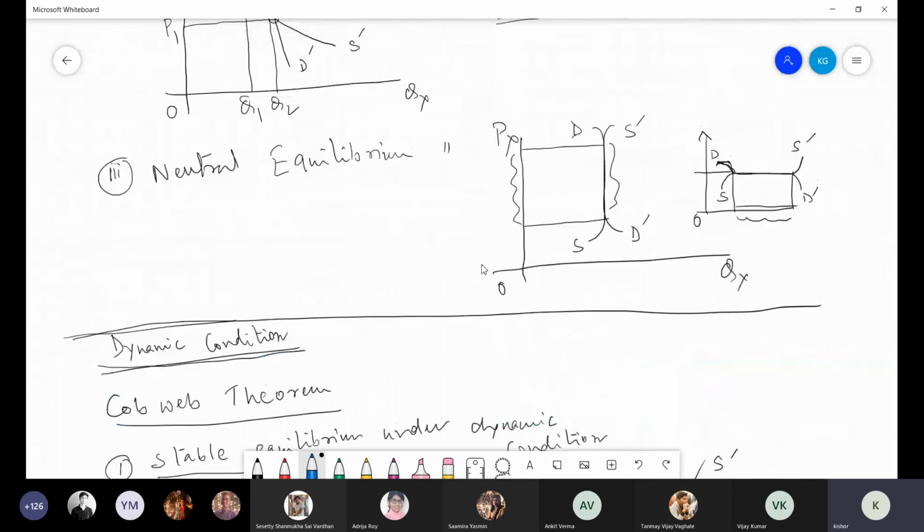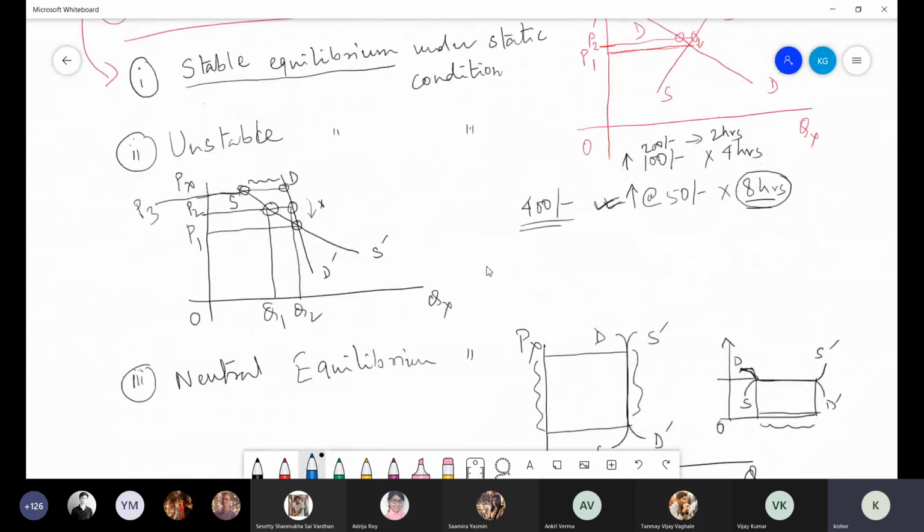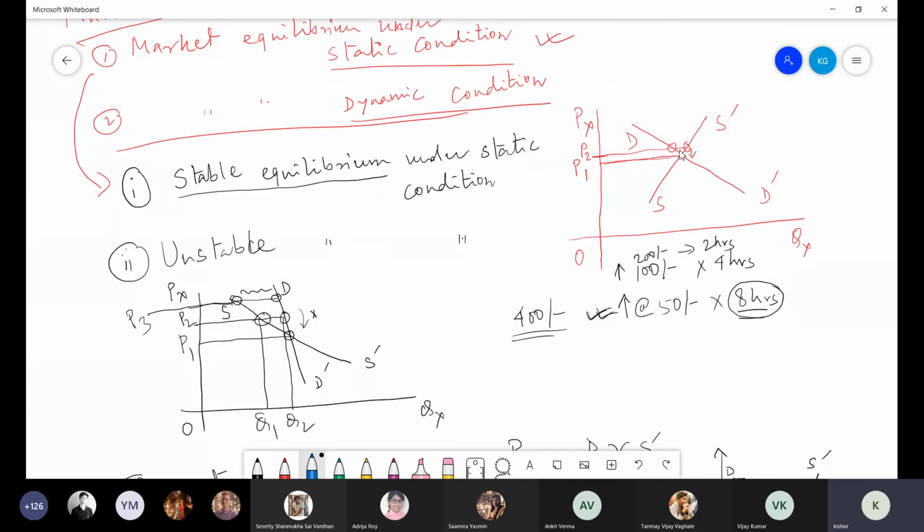If there is any change in price, suppose price increases, when price increases, supplier will try to supply more. But in case of static condition, such kind of change is very minimum, a minor instability in equilibrium, then only it is happening. Say for example, I got a clue that today price is more.